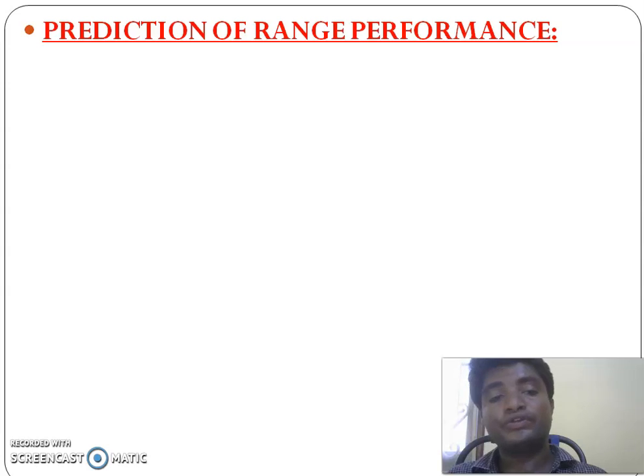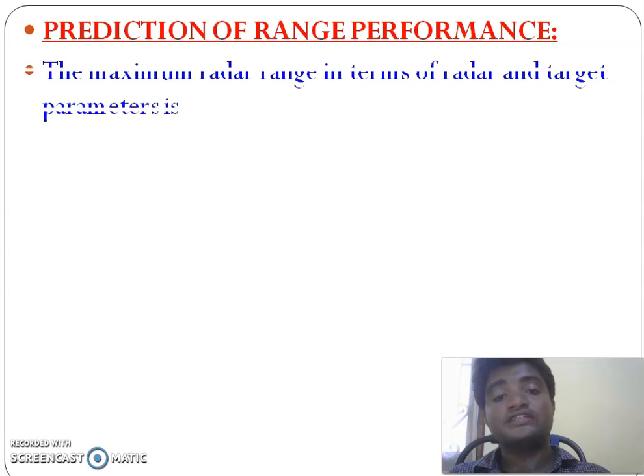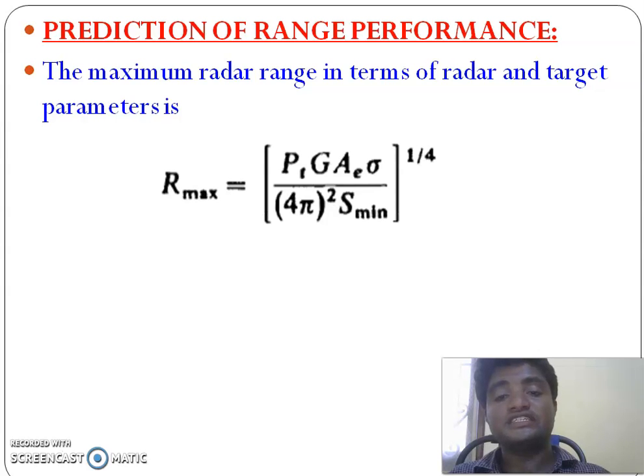And the next concept is prediction of the range performance. Already we know the radar range equation, Rmax equal to (PT G sigma AE by 4 pi whole square S minimum) whole power 1 by 4. By observing this equation, we know that the range of the radar can be increased by increasing the transmitter power, or by increasing the gain of the antenna, or by increasing the effective area of the receiving antenna.